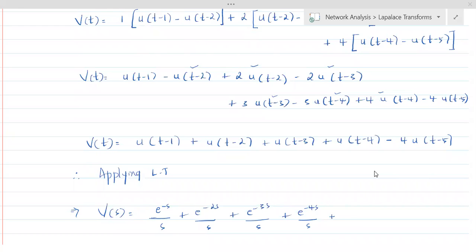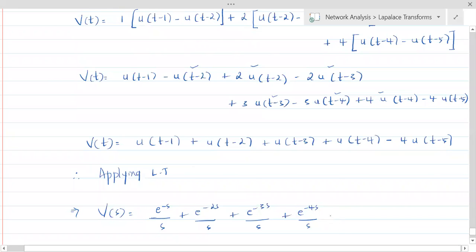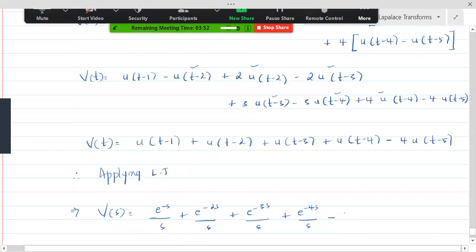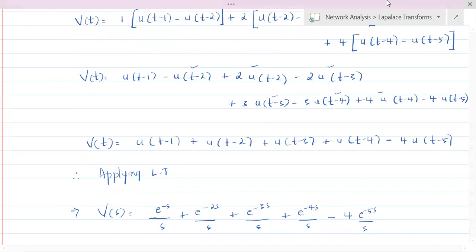So finally, what you have? Finally, you have minus 4, right? So it's 4 e power minus 5s by s. So this is how the things look like.